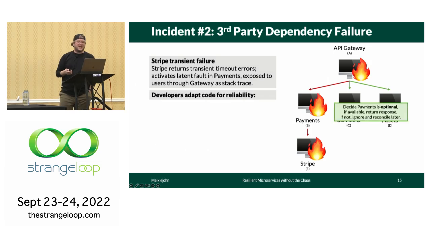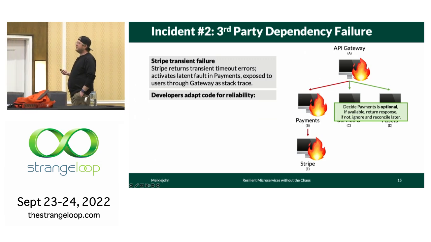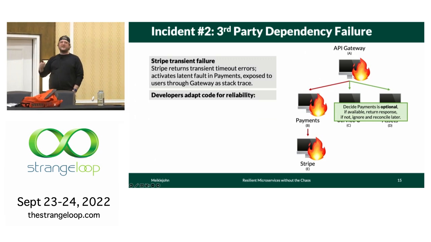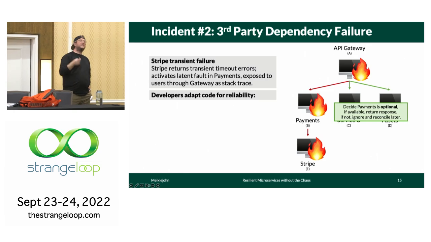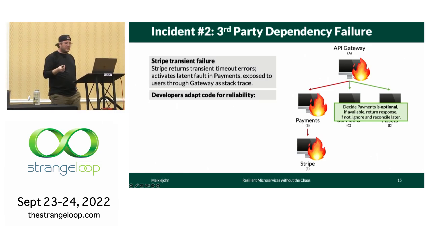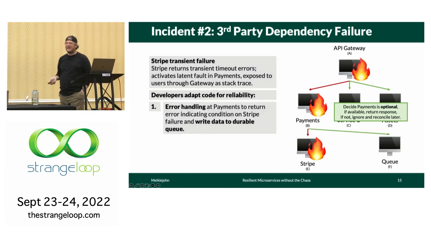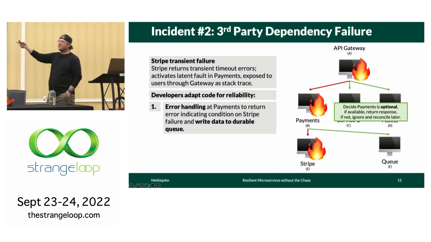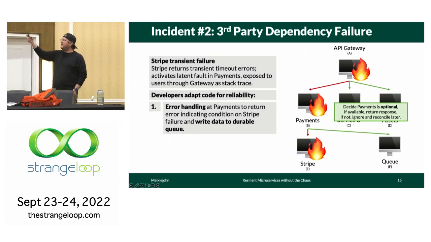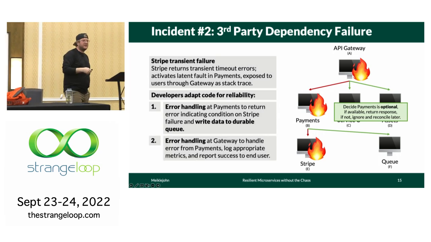But what they decide is, rather than just putting an error handler in place to return a message to the user, they say, well, if we can't pay the user for the work they're about to do when they're driving for us tonight, we can always reconcile that payment later. So let's say if Stripe's down, let's write some data to a durable queue, maybe Kafka, and then we'll reconcile those payments later and we'll return a successful response back to the user anyway.